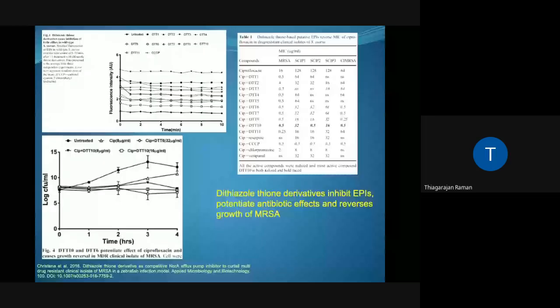Subsequently, the MIC of ciprofloxacin was evaluated with the dithiazole-thione derivative using 5 drugs. Okay, and the results show that most of them produce significant changes. But what is important is that out of all these, only one was significant in producing a 256-fold reduction in the MIC. Okay, time kill studies also showed the potency of DTT10 in inhibiting bacterial growth.